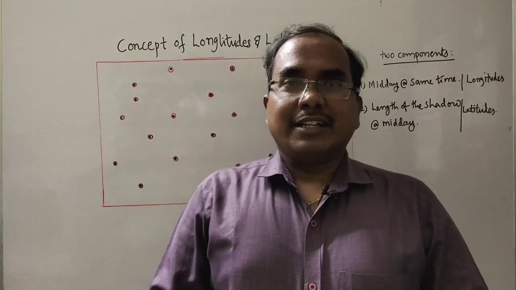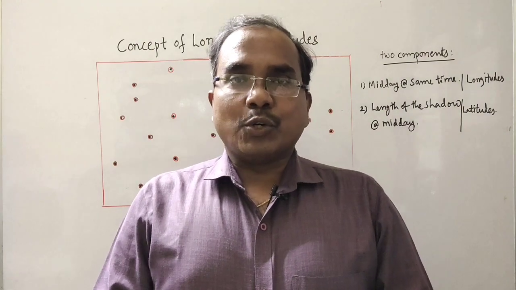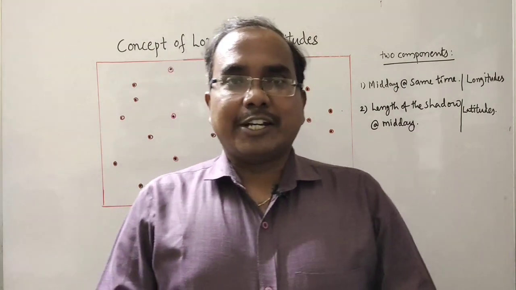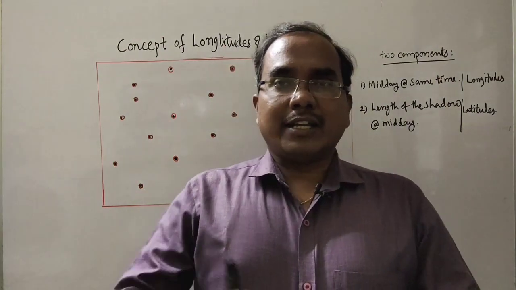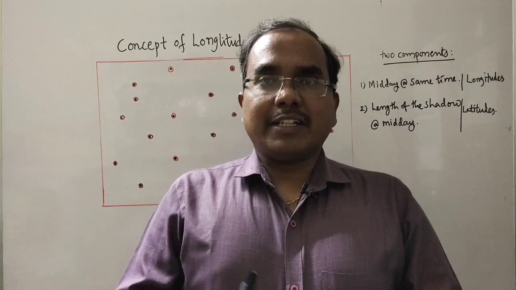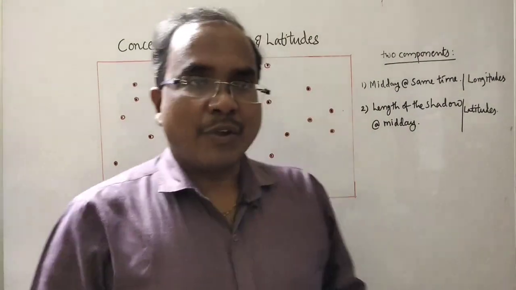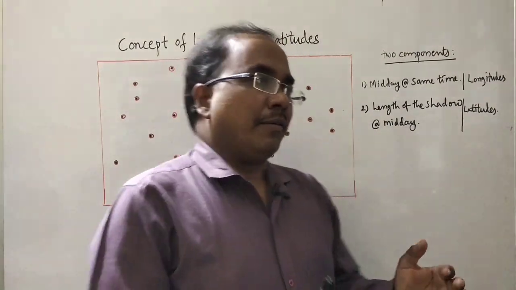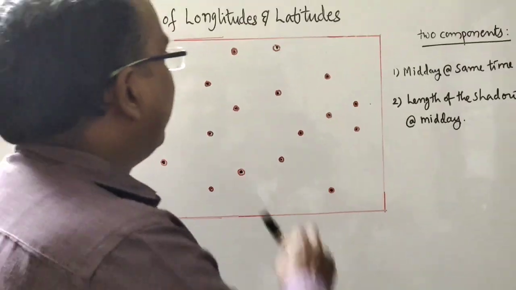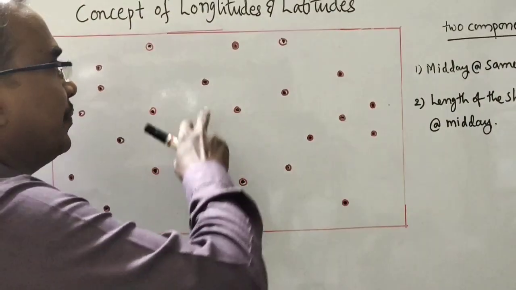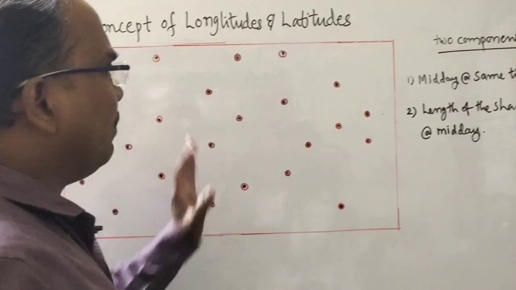The sailors need accurate maps to locate the places correctly. So the Greeks tried to draw the maps with the help of longitudes and latitudes. Now look at the method by which they made the maps with the help of longitudes and latitudes. First, they take a map and start to locate the places where midday happens at the same time. Suppose these dots are different places.